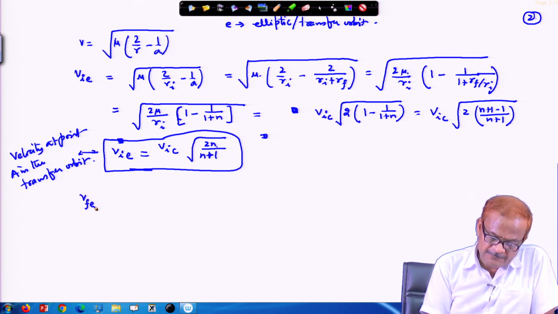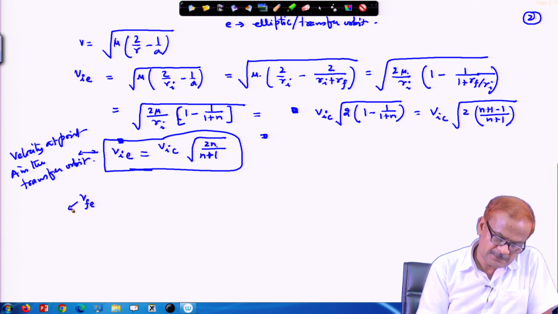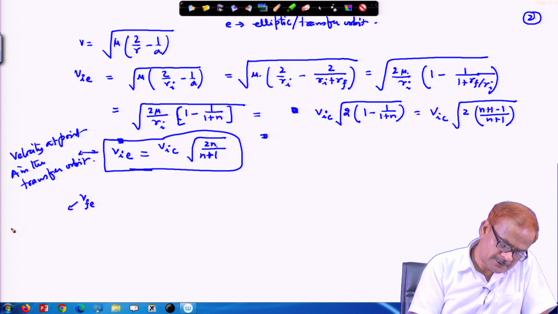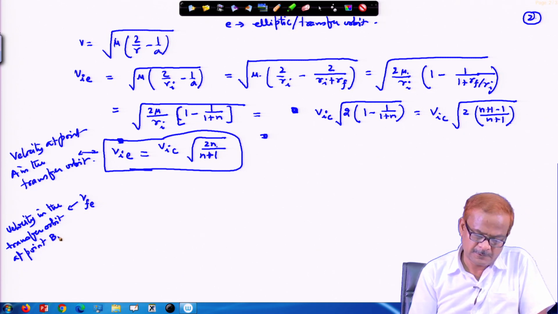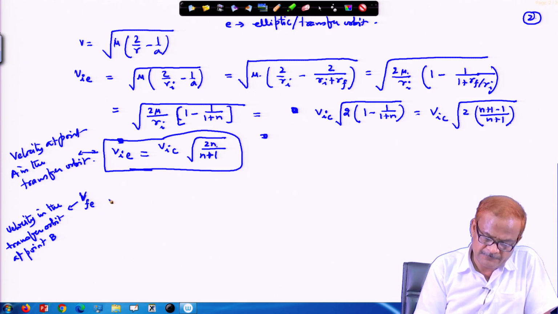Similarly, V_FE, which is the velocity in the transfer orbit at point B. At point B, this we can write as V_FE, and using the same equation we can write here.